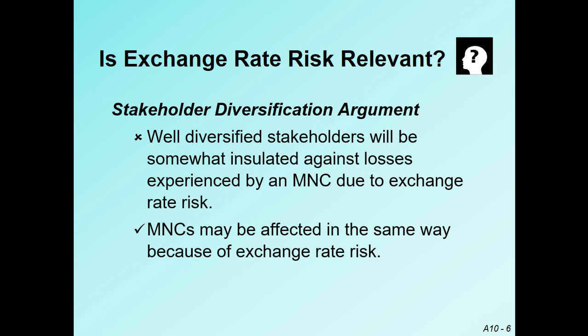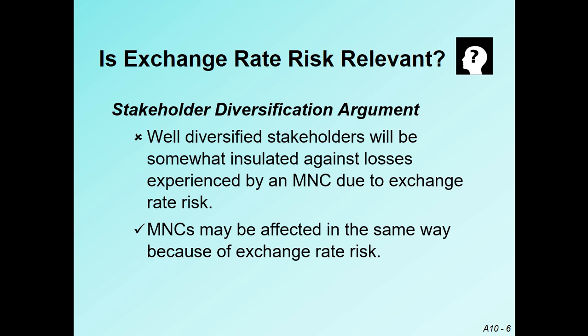So this argument is related to stockholders' and creditors' diversification. What does it mean? Financial institutions, as credit providers, do not provide funds only to a specific multinational corporation. They will provide funds to different multinational corporations. So if there is a loss from the exchange rate movements from a specific MNC, they will diversify this loss across other multinational corporations.